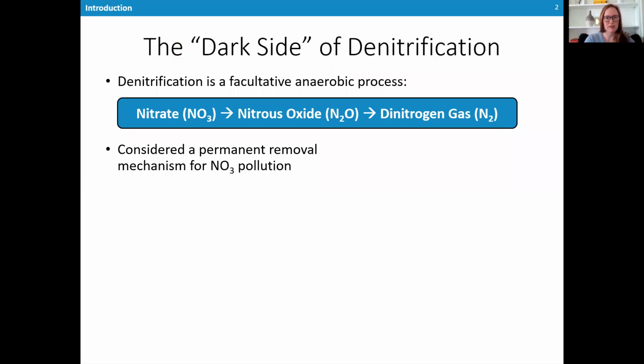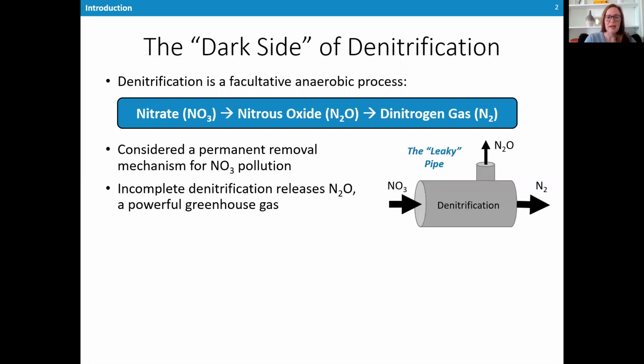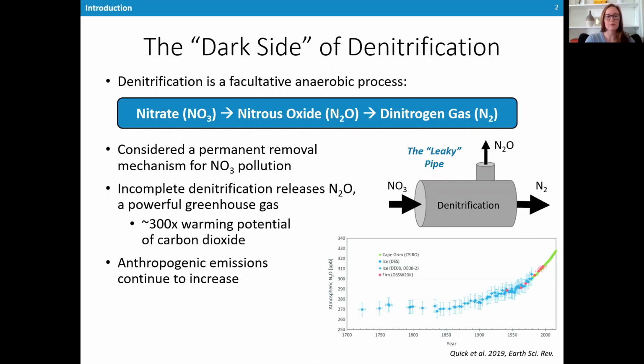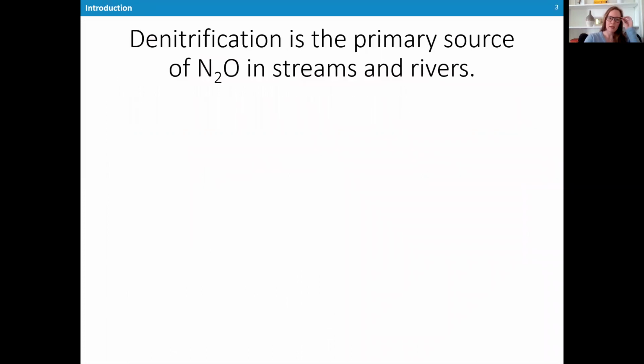But denitrification also has a dark side. Incomplete denitrification, represented by the leaky pipe analogy, releases nitrous oxide, or N2O, a powerful greenhouse gas with nearly 300 times the warming potential of carbon dioxide. Anthropogenic emissions of N2O are rapidly increasing, but natural sources of N2O cannot be forgotten as they make up about 70% of global emissions. In rivers and streams, denitrification is the primary source of N2O production.